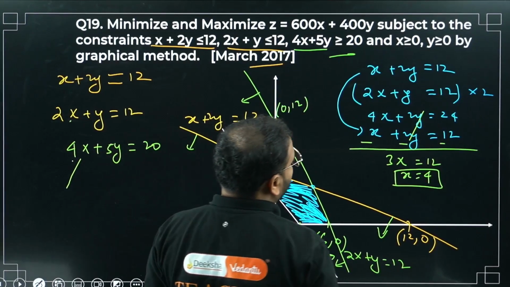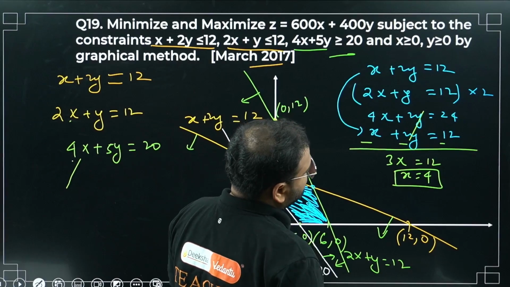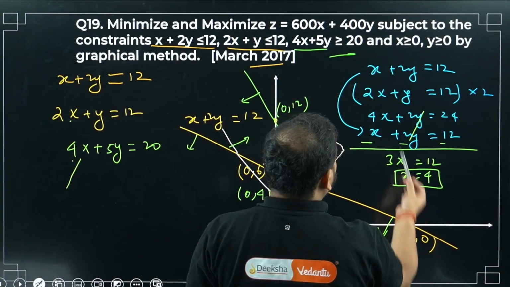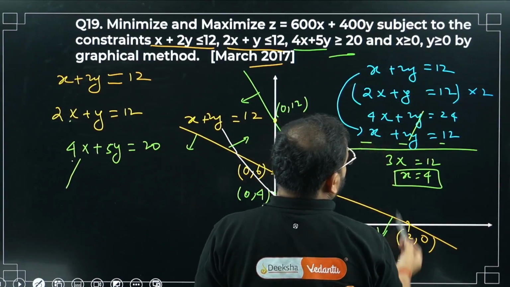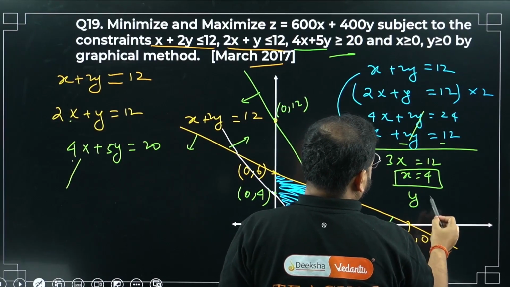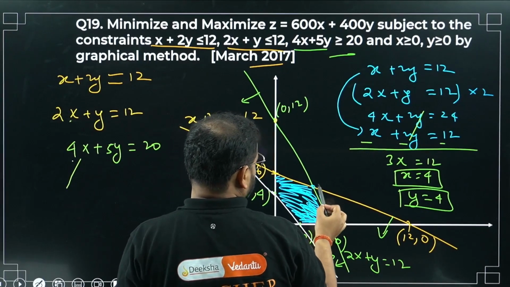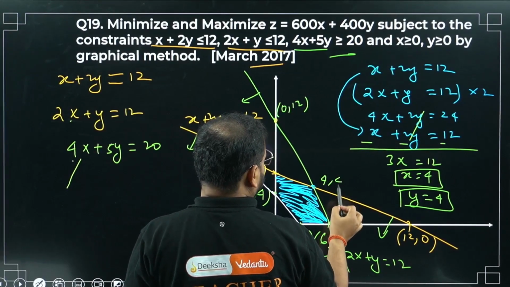And what is going to be the y value? Please check. So 3x equals 12, right? So x will be 4. Now put x as 4 in the equation. If you put 4 here, y is going to be again 4, sir. Y also 4, sir. This point's coordinate will be, please check, 4, 4.